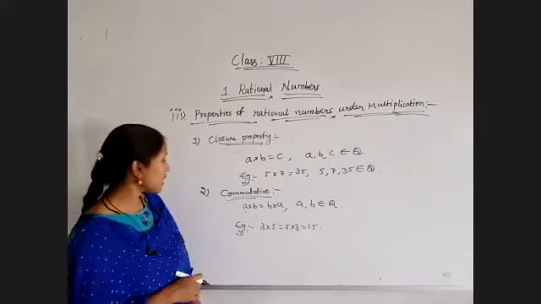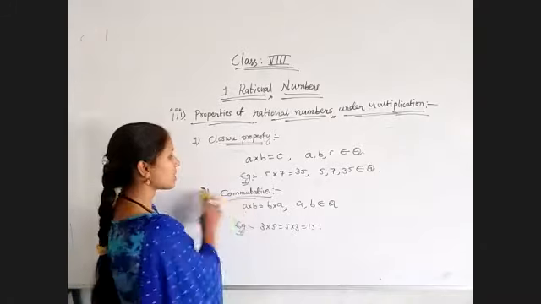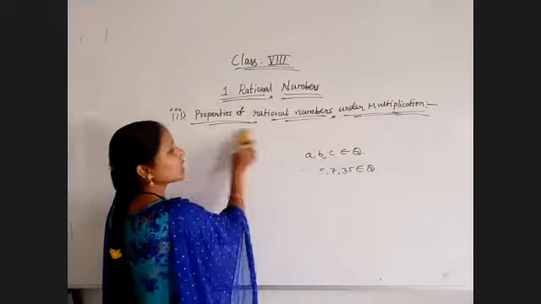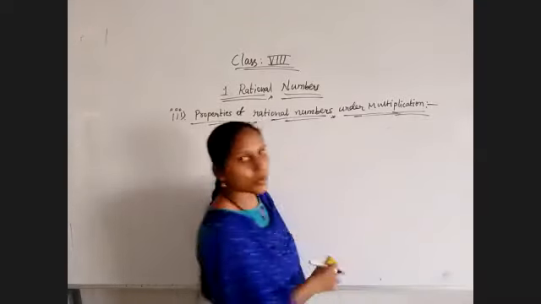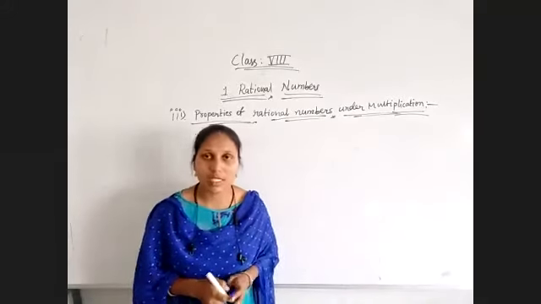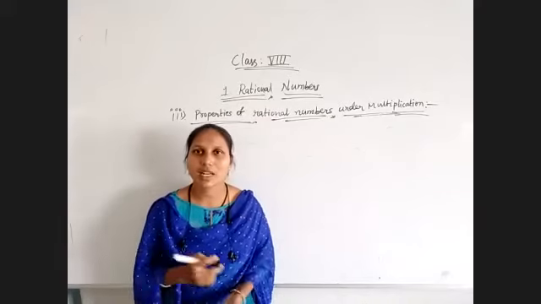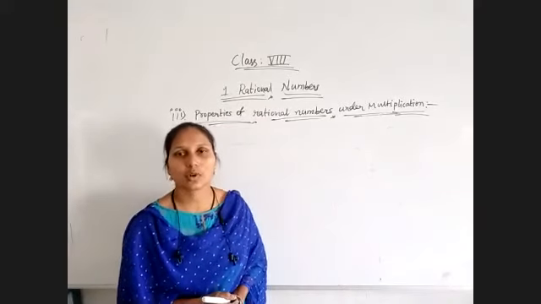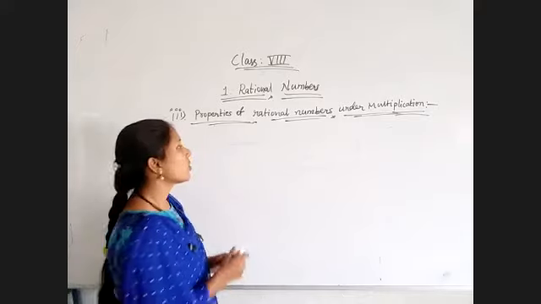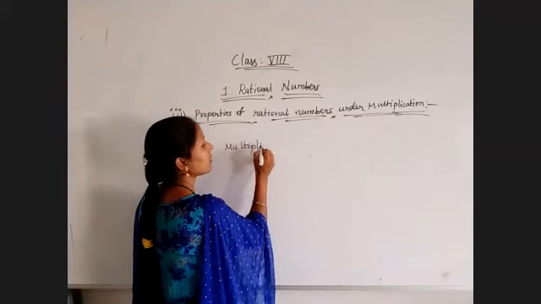And then coming to the next property, the associative property. The associative property also holds. After the associative property, the distributive property is also the same here. The distributive property is that multiplication distributes over addition as well as subtraction. And the next extra topic is the multiplicative identity. Just now I told you about the multiplicative identity and multiplicative inverse.